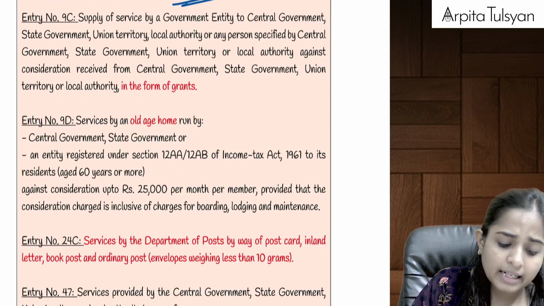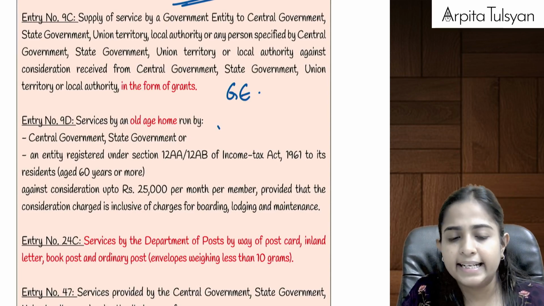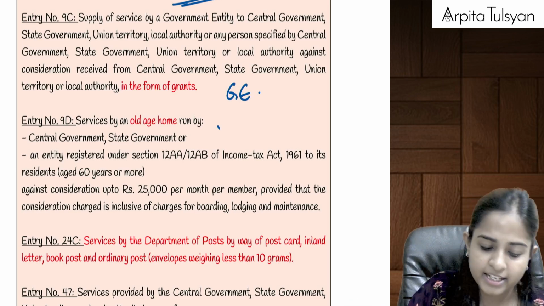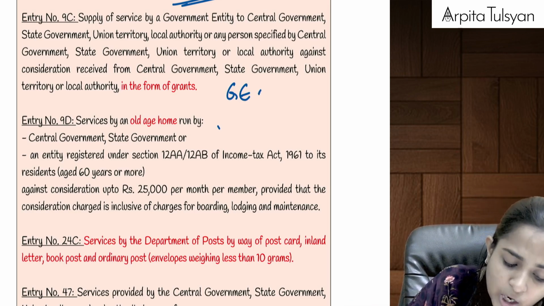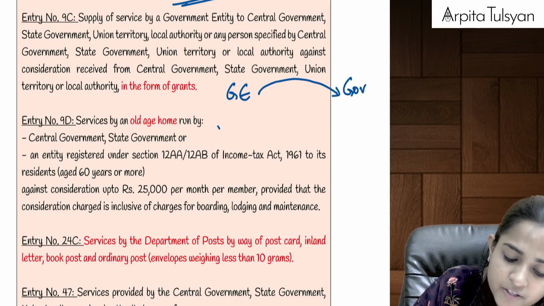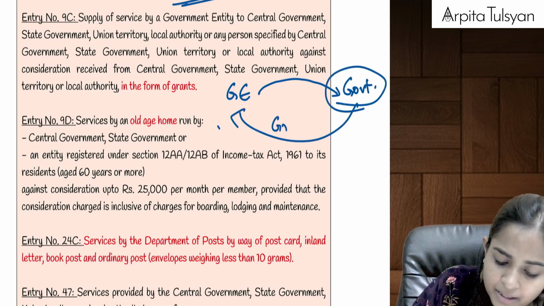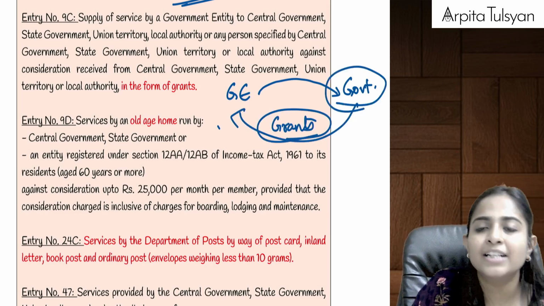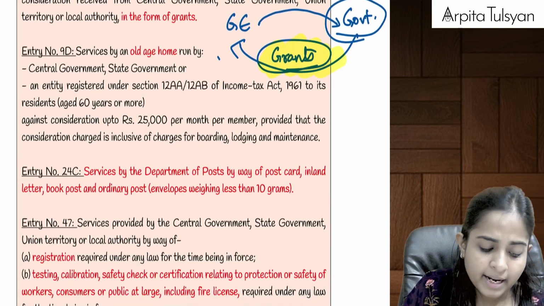Okay. Then after that, if a government entity, where the majority stake is of the government only, definition is given in your main notes, if a government entity is providing any services to the government, and for that the government is giving some consideration which is in the form of grants or donation, then even these grants or donations will be totally exempted from GST.